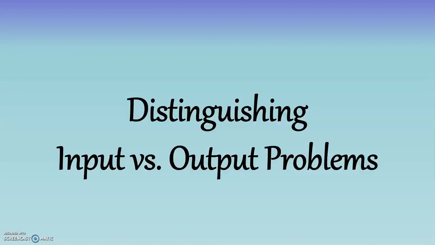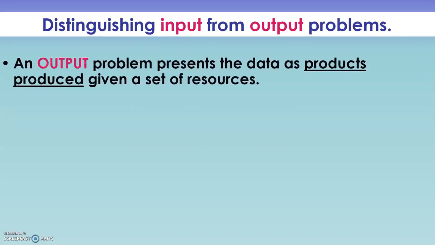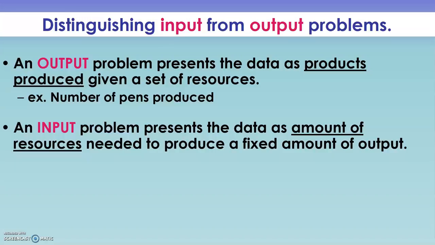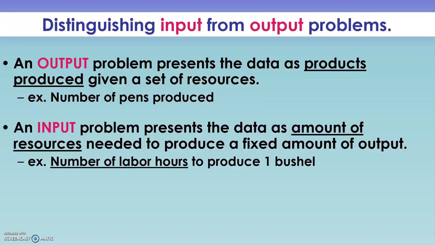One of the things we're going to look at with these types of problems is output versus input problems. Please make sure that you are looking at what the question is asking. An output problem is going to present data as a product produced given a set of resources. As an example, I give you a ton of plastic. How many pens can you produce? An input problem is going to present data as an amount of resources needed to produce a fixed amount of output. So how many hours does it take me to produce 1 bushel of wheat?